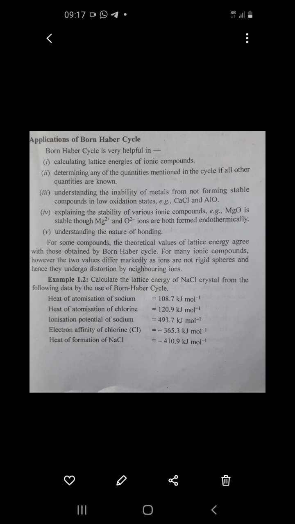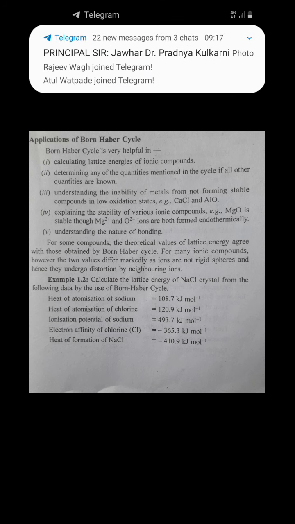The third important application is that it is used for understanding the inability of metals to form stable compounds in low oxidation states. That means why metals are not able to form a low oxidation state is also understood with the help of Born-Haber cycles. Next, it also helps to explain the stability of various ionic compounds. For example, MgO is more stable though Mg2+ and O2- ions are involved and which are formed endothermically.